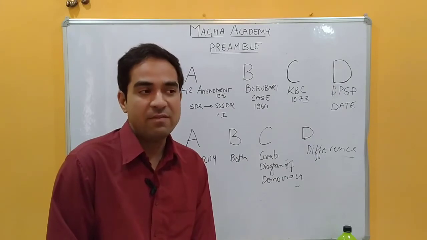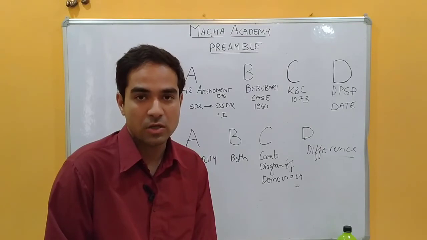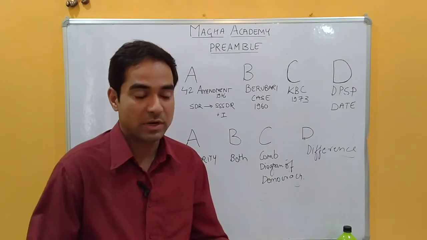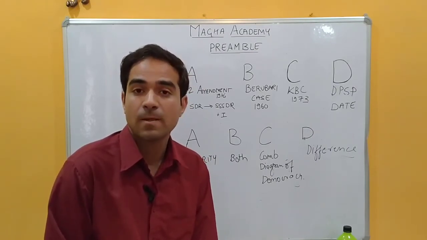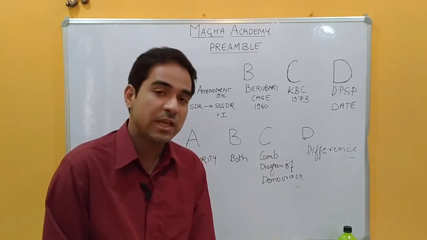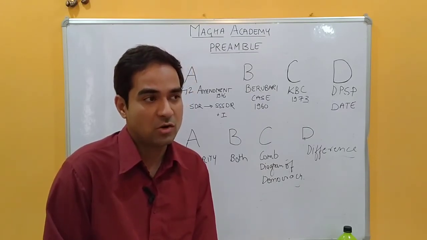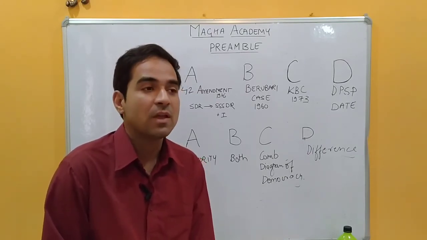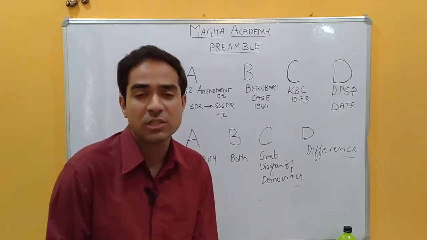Let's see. We have a DPSP. DPSP is not justiciable. You cannot move to court. Definitely you cannot tell the government that you provide us these facilities or we will go to the court. This we cannot do with the DPSP. This is the same for the preamble. We cannot move to the court if these objectives and aims are not implemented. So they are equal to DPSP in the sense that they both are not justiciable.